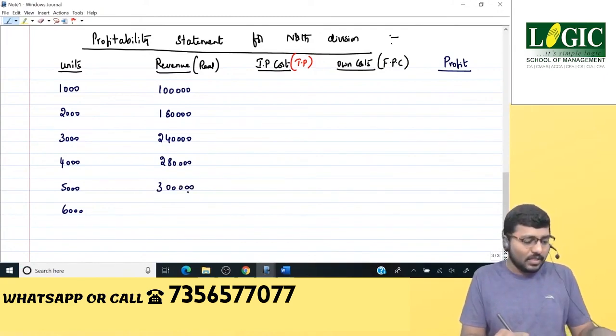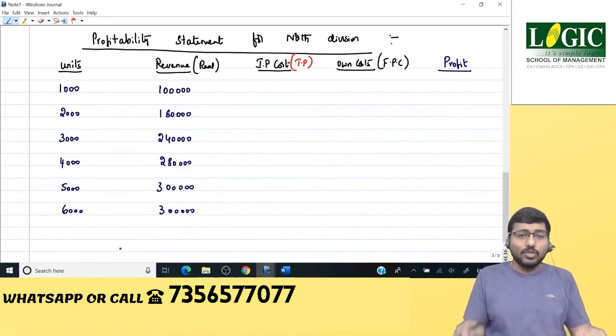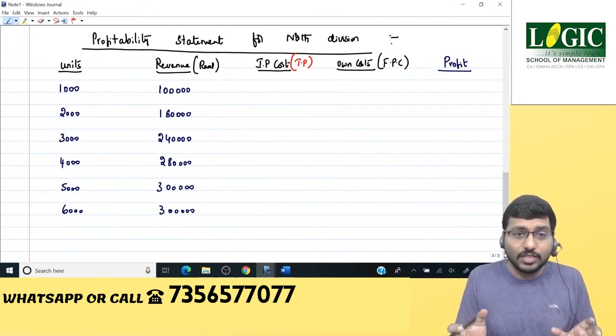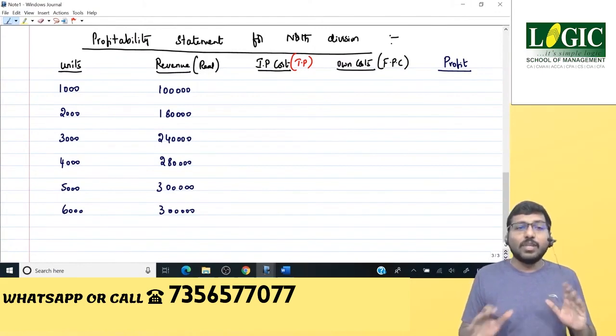What else we have? 6,000 into 50. 3 lakhs again. All these are simple numbers, although I'm using a calculator to be on the safer side, because it's not a face-to-face class and nobody is there to correct me if I make simple calculation mistakes. Anyway, revenue is done.